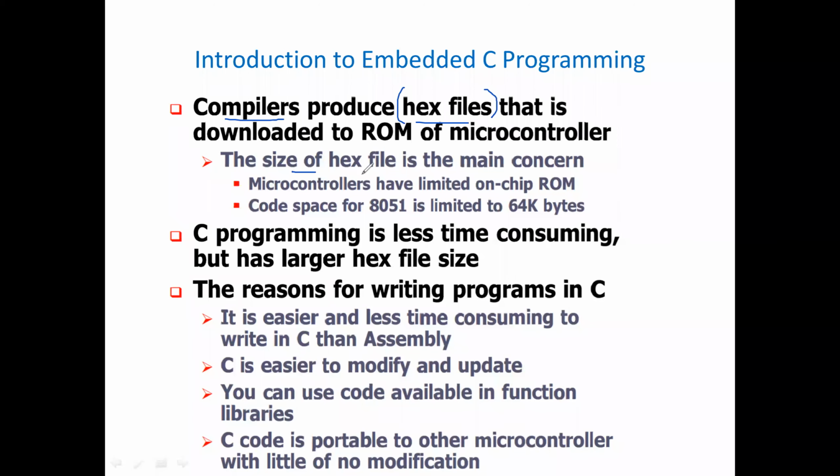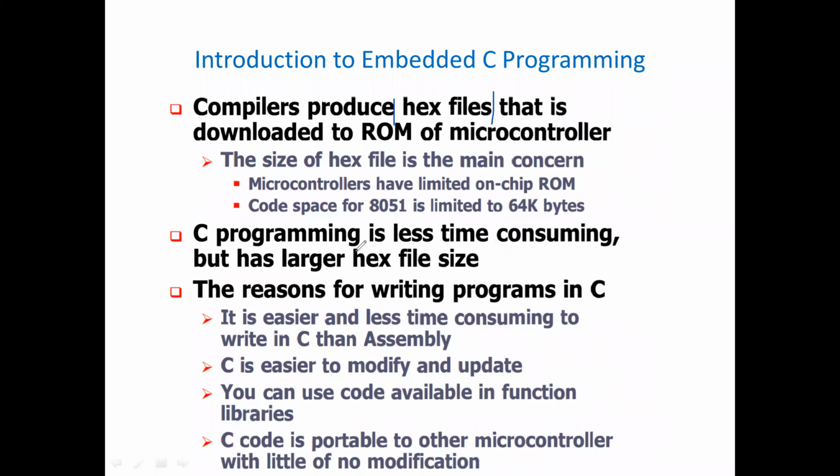See, the size of the hex file is a main concern. The microcontroller has a limited on-chip ROM, around 4 kilobytes inside, and externally you can connect 64 kilobytes. These are very limited. The final application code will be in hex form, so it should always be very precise.